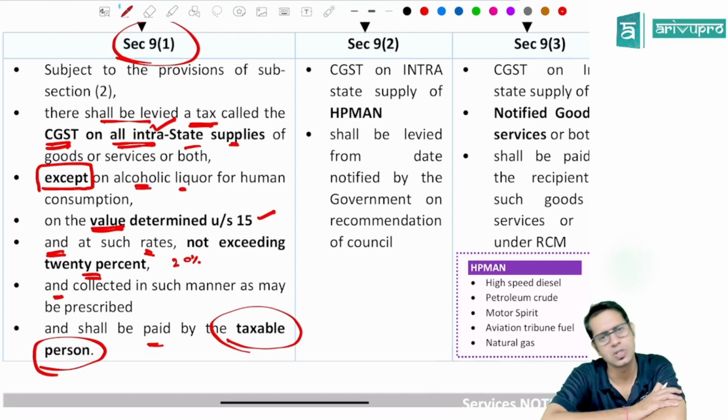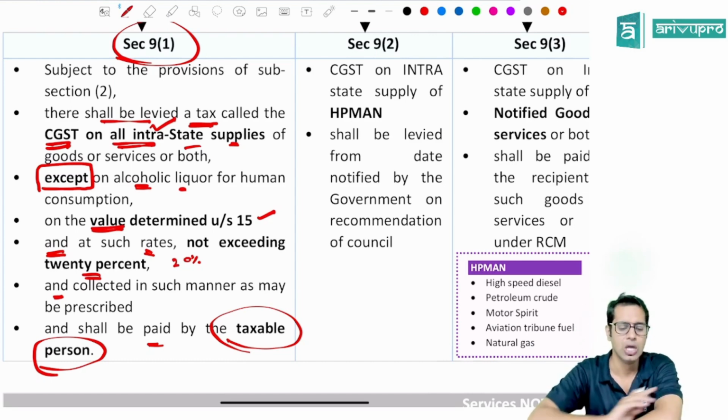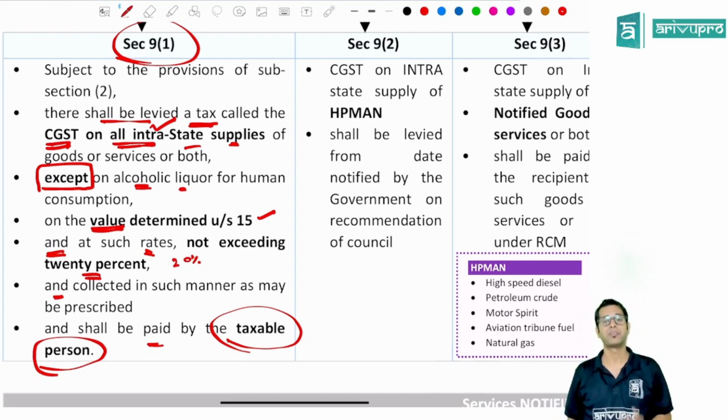Who is a taxable person? A person who is registered or liable for registration. So in simple words, 9.1 is telling, whenever you are making an intrastate supply of goods or services, you will have to pay a tax called as CGST. However, if you are making intrastate supply of alcoholic liquor for human consumption, you don't have to pay any GST.